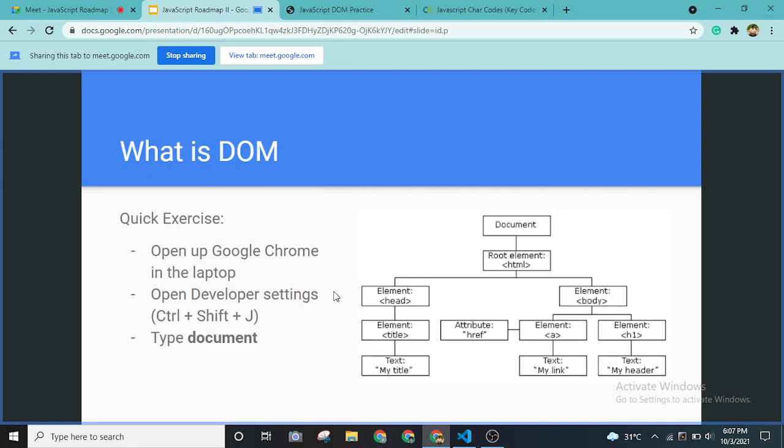Okay, so what is DOM? DOM is nothing but what we call the Document Object Model in JavaScript. It is related to how the browser is going to handle the project that we pass in.